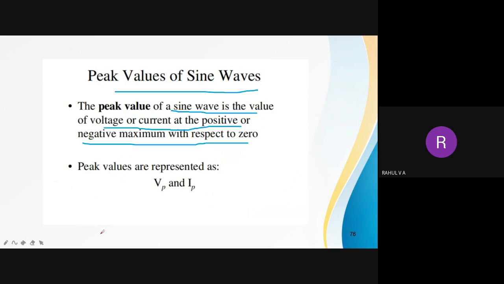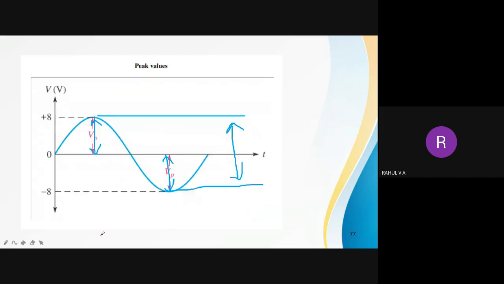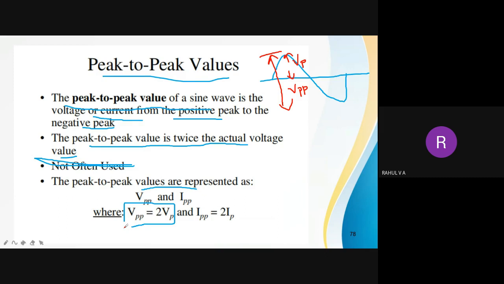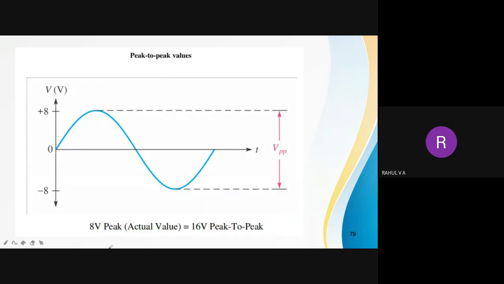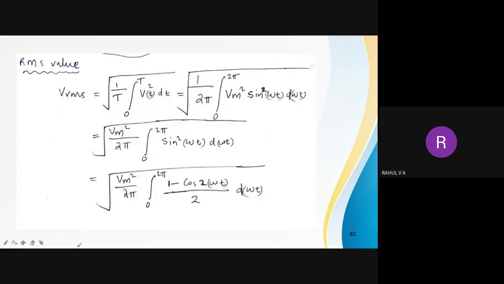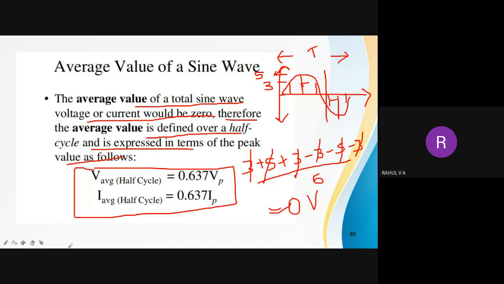Then we have seen what is peak value of sine wave. It is the magnitude from positive peak to 0 or negative peak to 0. What is peak to peak value? From positive peak to negative peak. Then we have seen average value. For a pure symmetrical AC waveform, average value is 0. But for analysis, we will be analyzing only for positive half cycle, half of the time period. For unsymmetrical waveform, we will be analyzing for the full cycle, 0 to T.